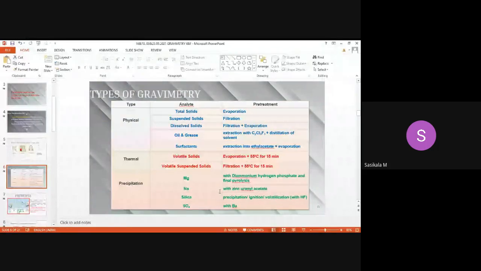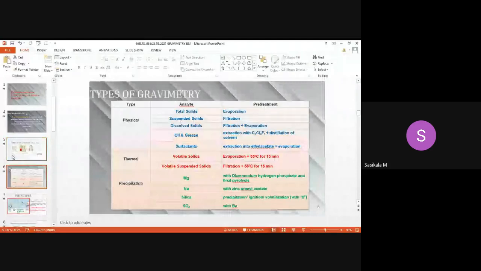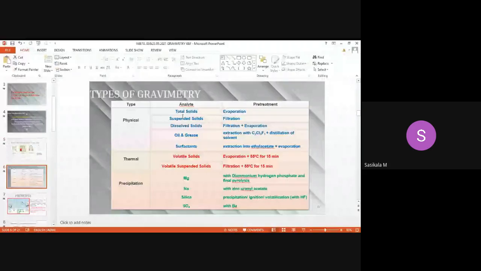This is for some example purposes only. Don't confuse these with the types here. These are all the types of gravimetry, only 4 types. These are some examples for each category. If you are confused, just take the examples, don't consider these types, so that you will understand.